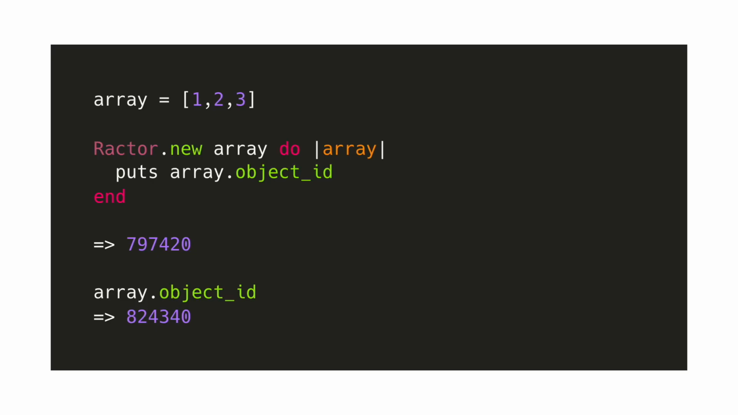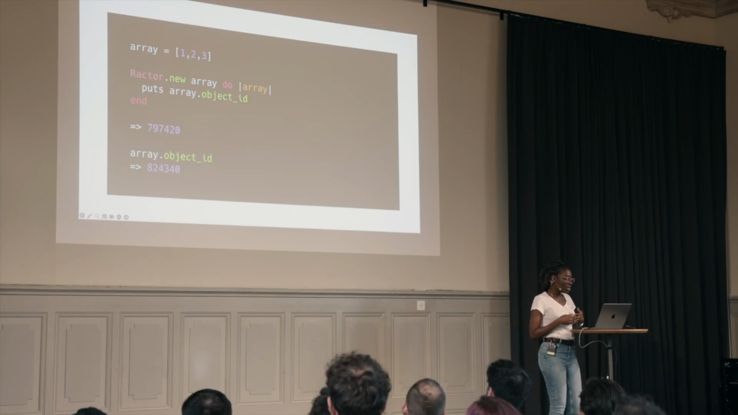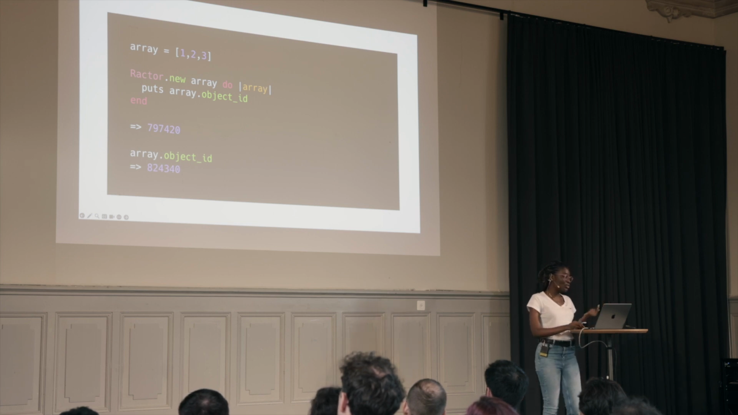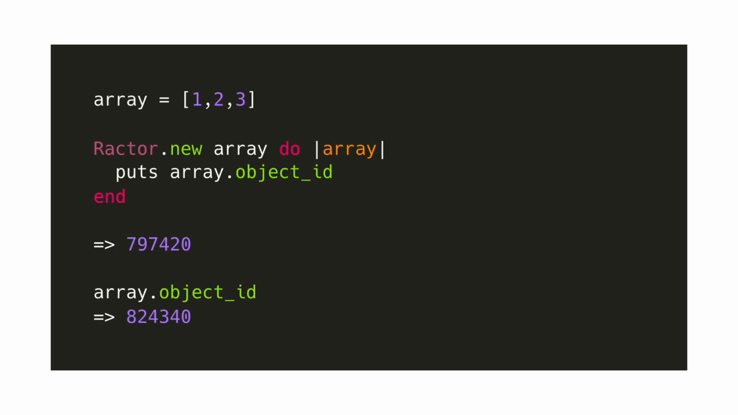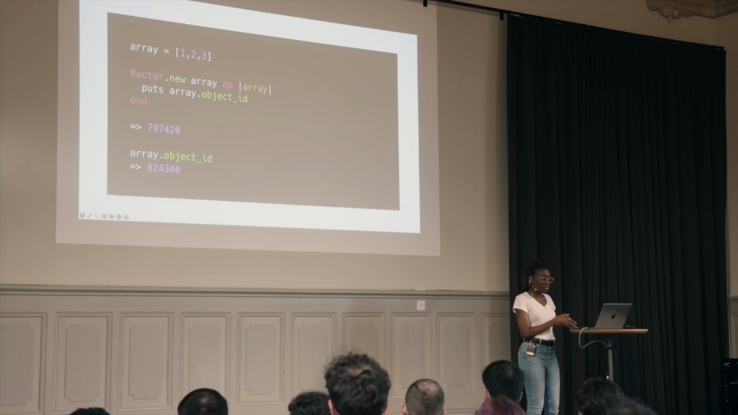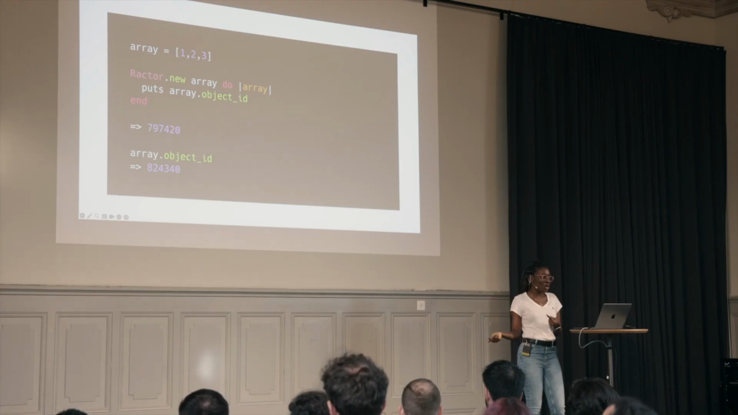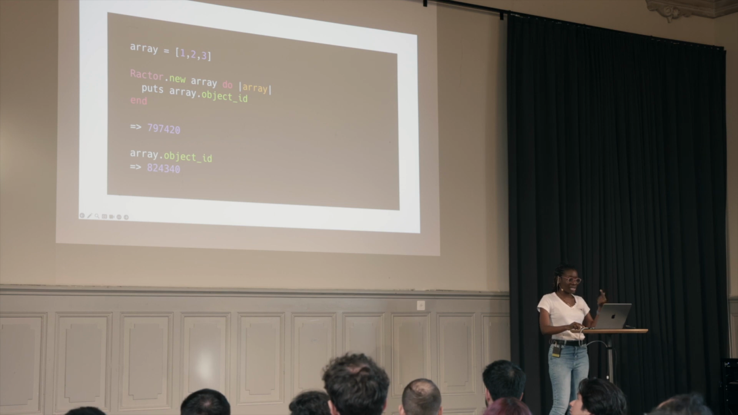So let's go back to our infamous array of 3 items. Let's see what actually happened here. Let's check the ID, and we see that we have two different IDs. One is 797420, and the other one is 824340. What actually happens is when you pass an object that is mutable to a Ractor, a deep copy is made because it's mutable. So it's not the same object. That's why we have two different object IDs.